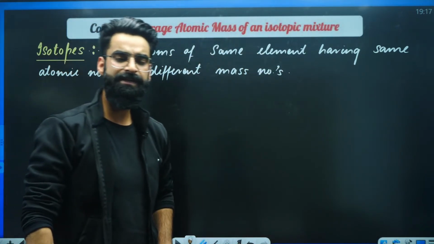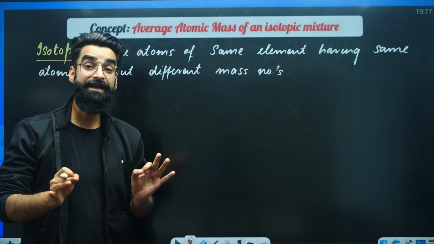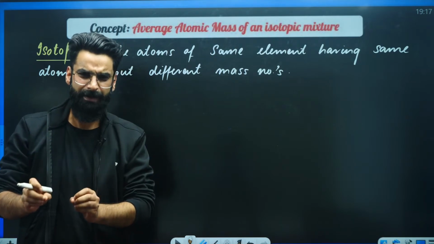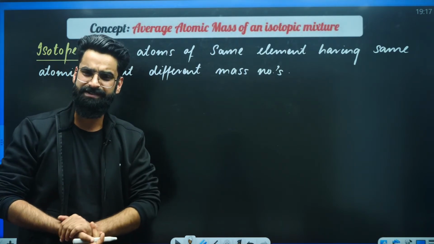A very simple terminology. Isotopes are basically the atoms of same element which have got same atomic number but different atomic masses, but different mass numbers.